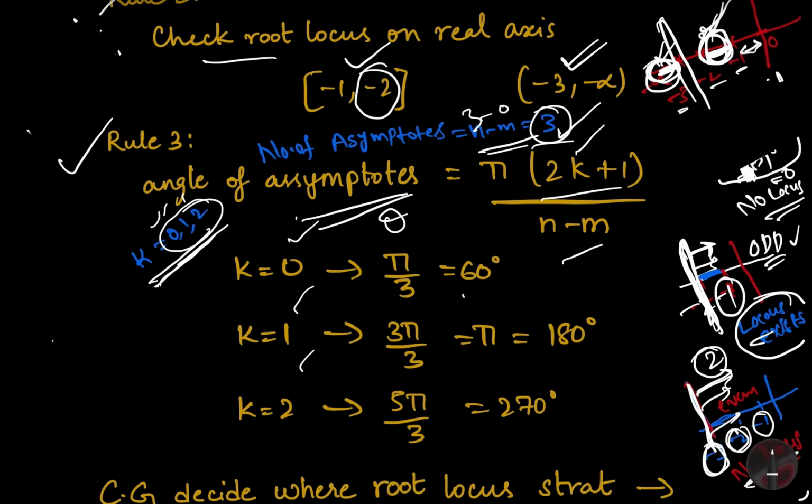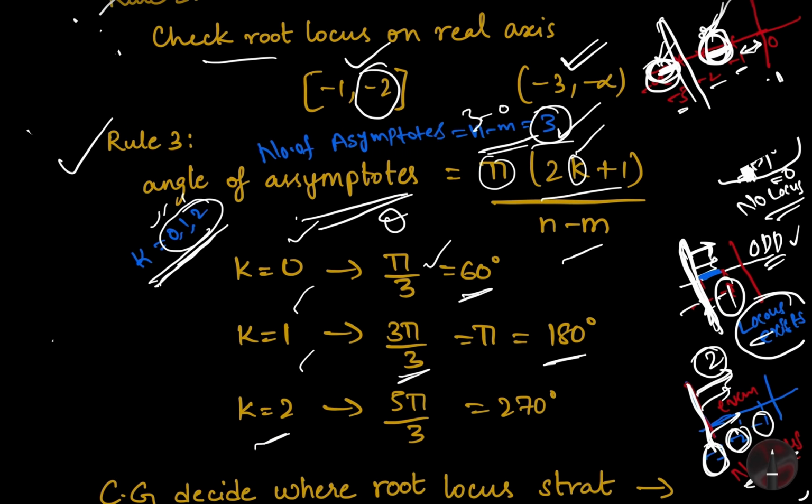When k equals 0, we get 1 by 3 pi, so pi by 3, which is equal to 60 degrees. And k equals 1, 3 pi by 3, then you will get 180 degrees.